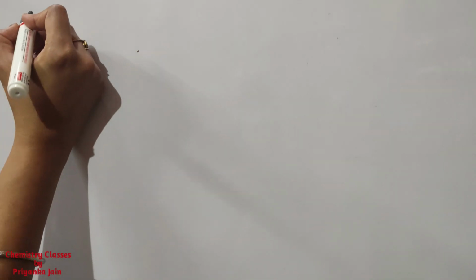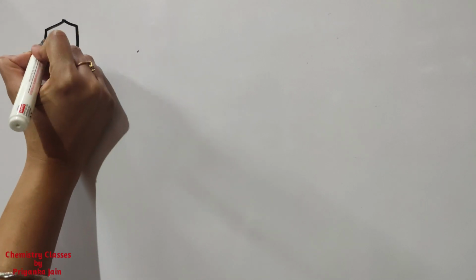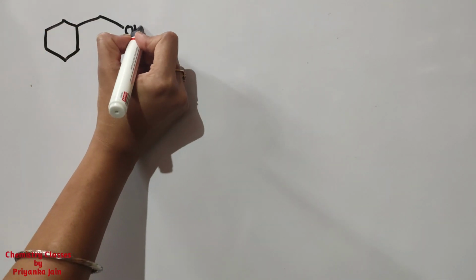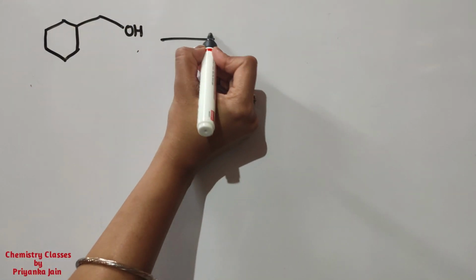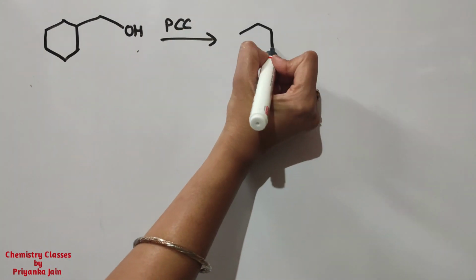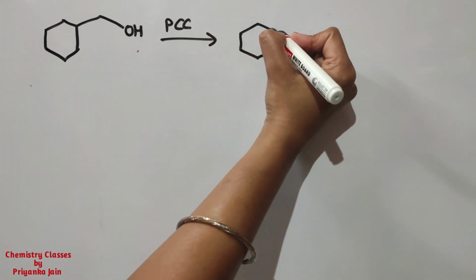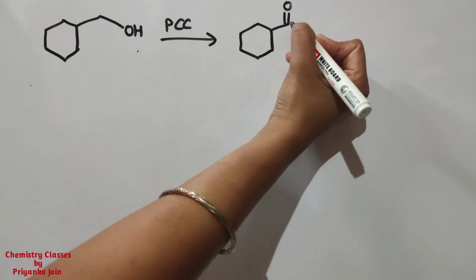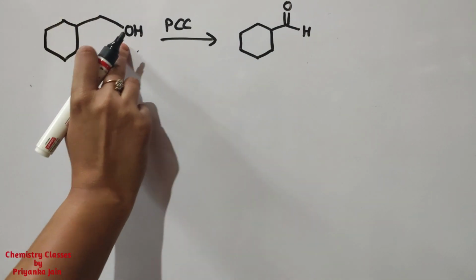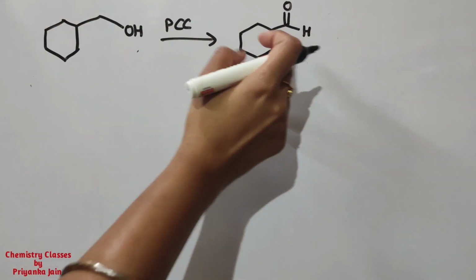Suppose we have to oxidize a primary alcohol. We have given this structure. This is a CH2OH group, which means this is a primary alcohol. When it is treated with PCC, what will happen? It will be converted to an aldehyde. Nothing you have to do, just put here this double bond O and this H. So the alcohol is converted to an aldehyde.